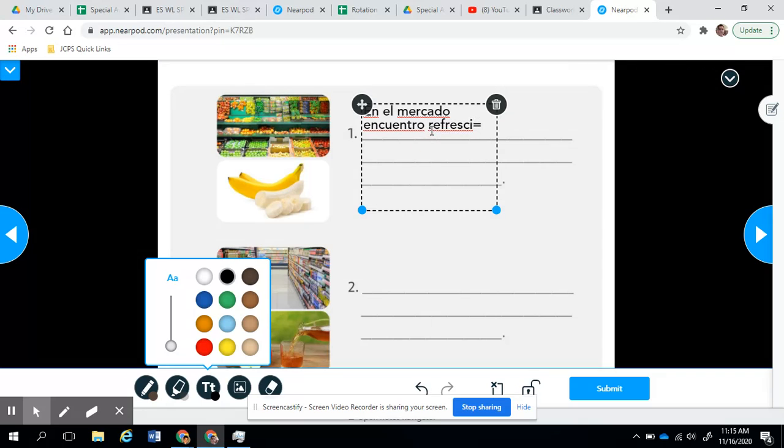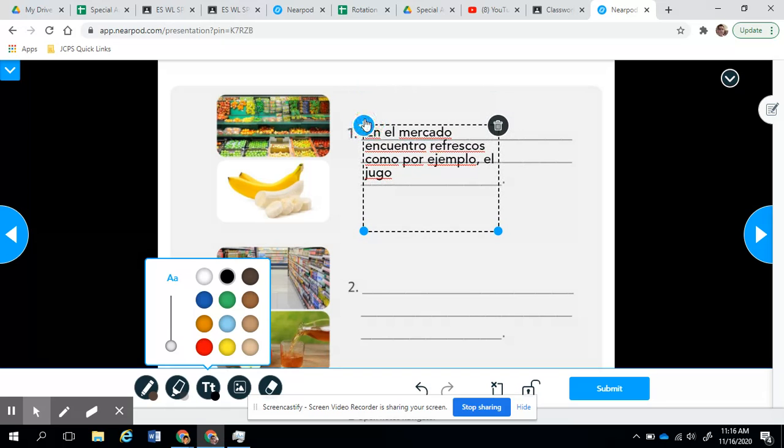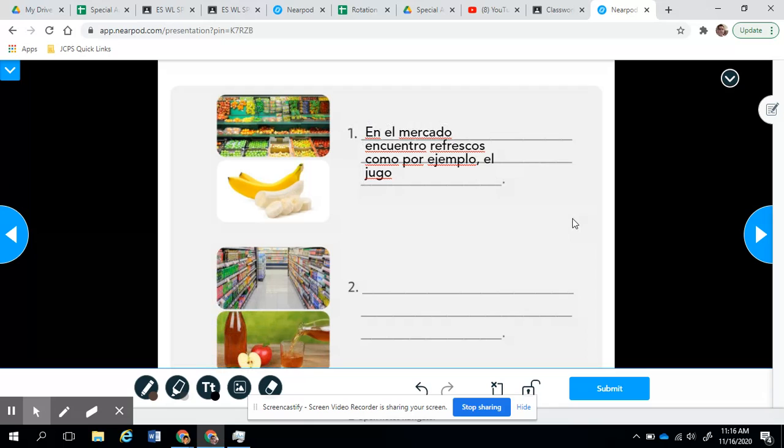Refrescos, como por ejemplo el jugo. So I place that in here. And there I got my first sentence, ¿no? En el mercado encuentro refrescos como por ejemplo el jugo.